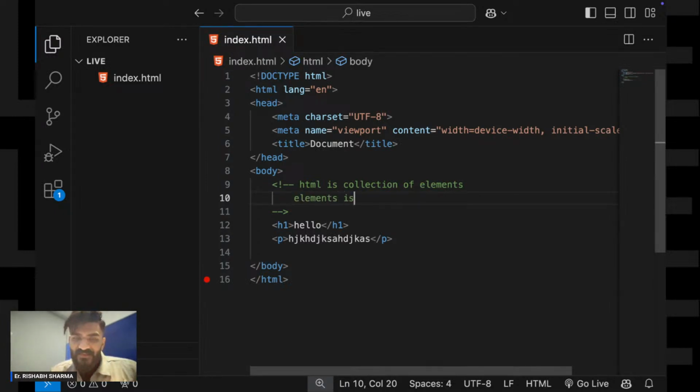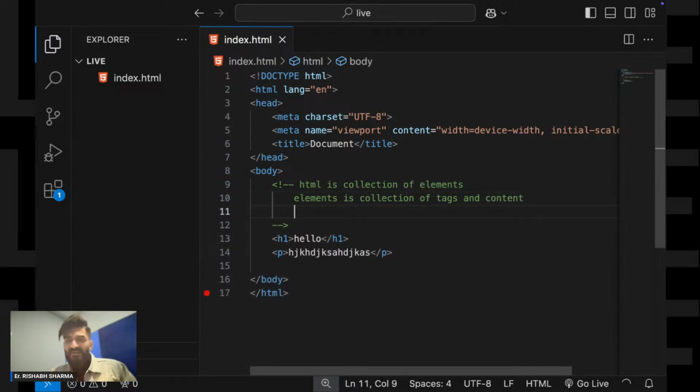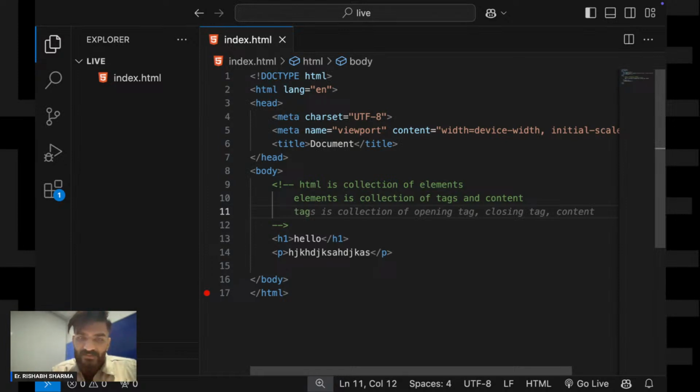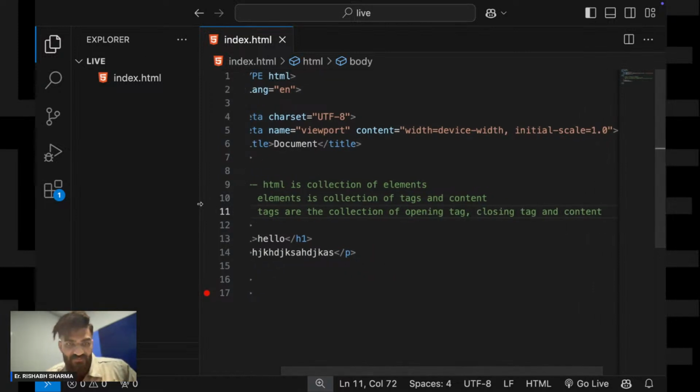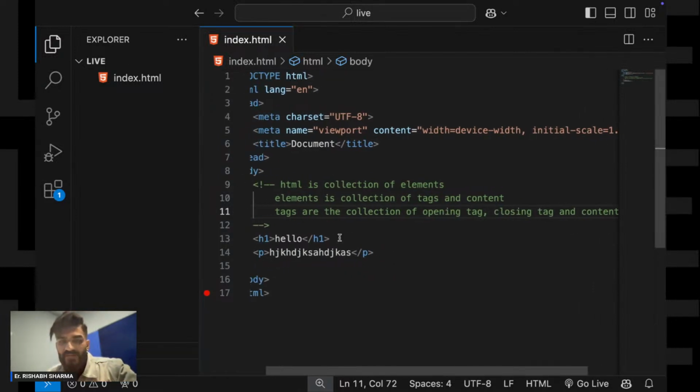Elements are a collection of tags and content. And tags are a collection of the opening tag, the closing tag, and the content. So this is the definition of HTML.